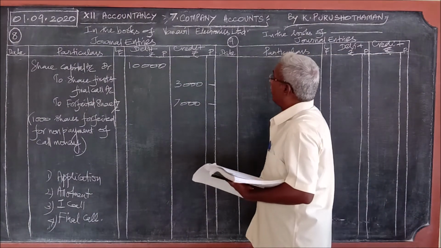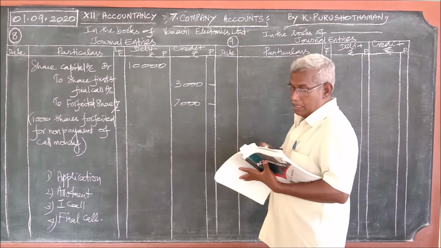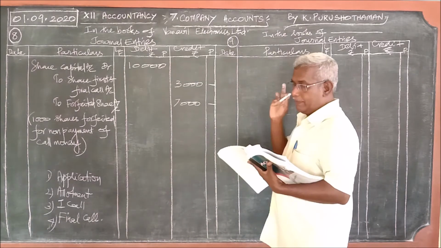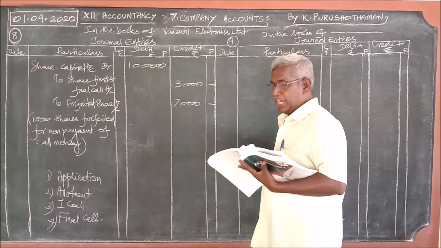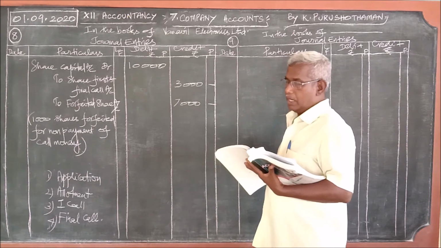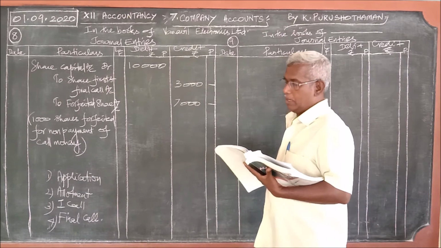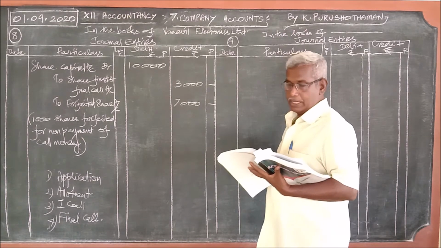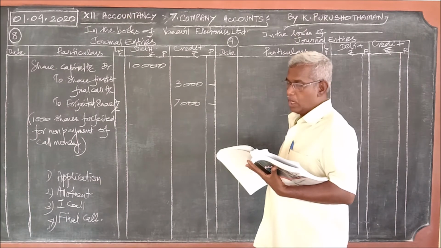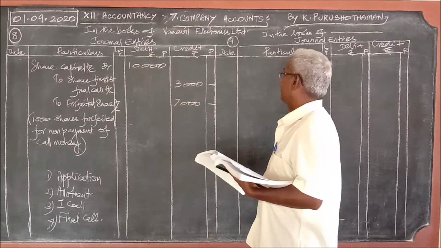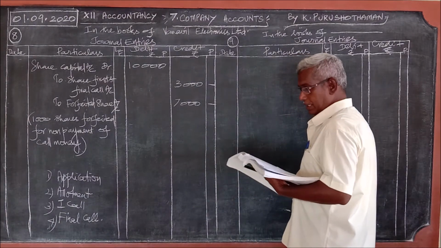Now, what is given in problem number 9? Lakshit was holding 50 shares of 10 rupees each, on which he paid 2 on application, but could not pay 4 on allotment and 2 on first call. Listen very carefully here.